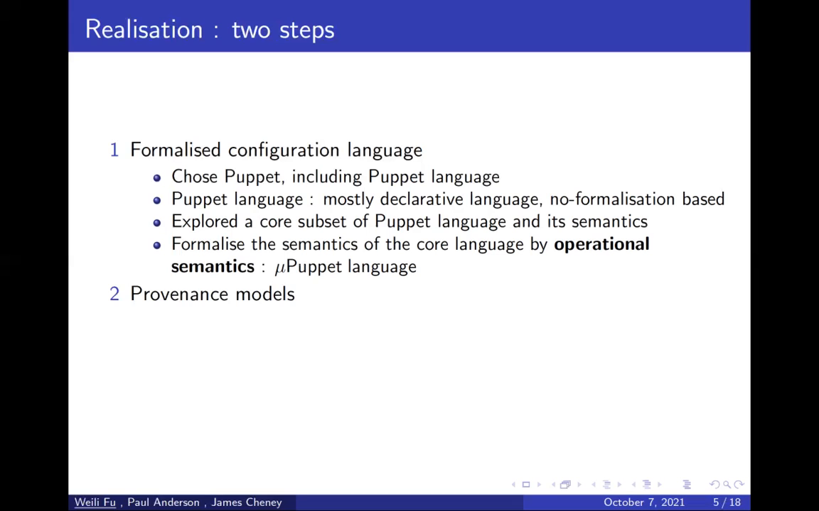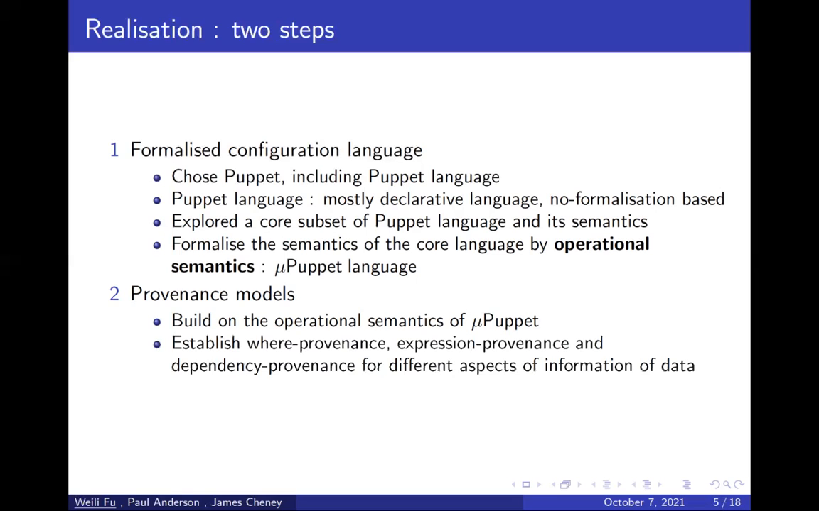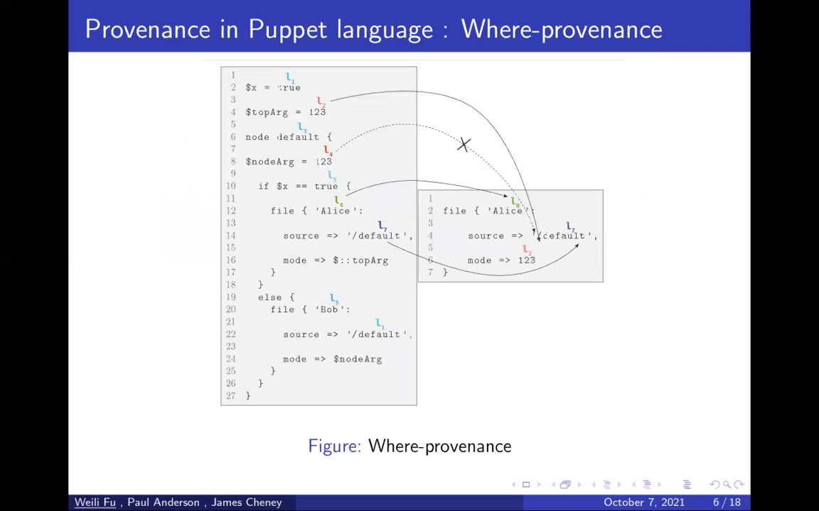Then the second step is to build provenance models. The provenance models will be built on the operational semantics of muPuppet. We'll establish three models. They are where provenance, expression provenance, and dependency provenance for different aspects of information of data. Before I get into the formalization of provenance models, let's look at three examples of these three models.